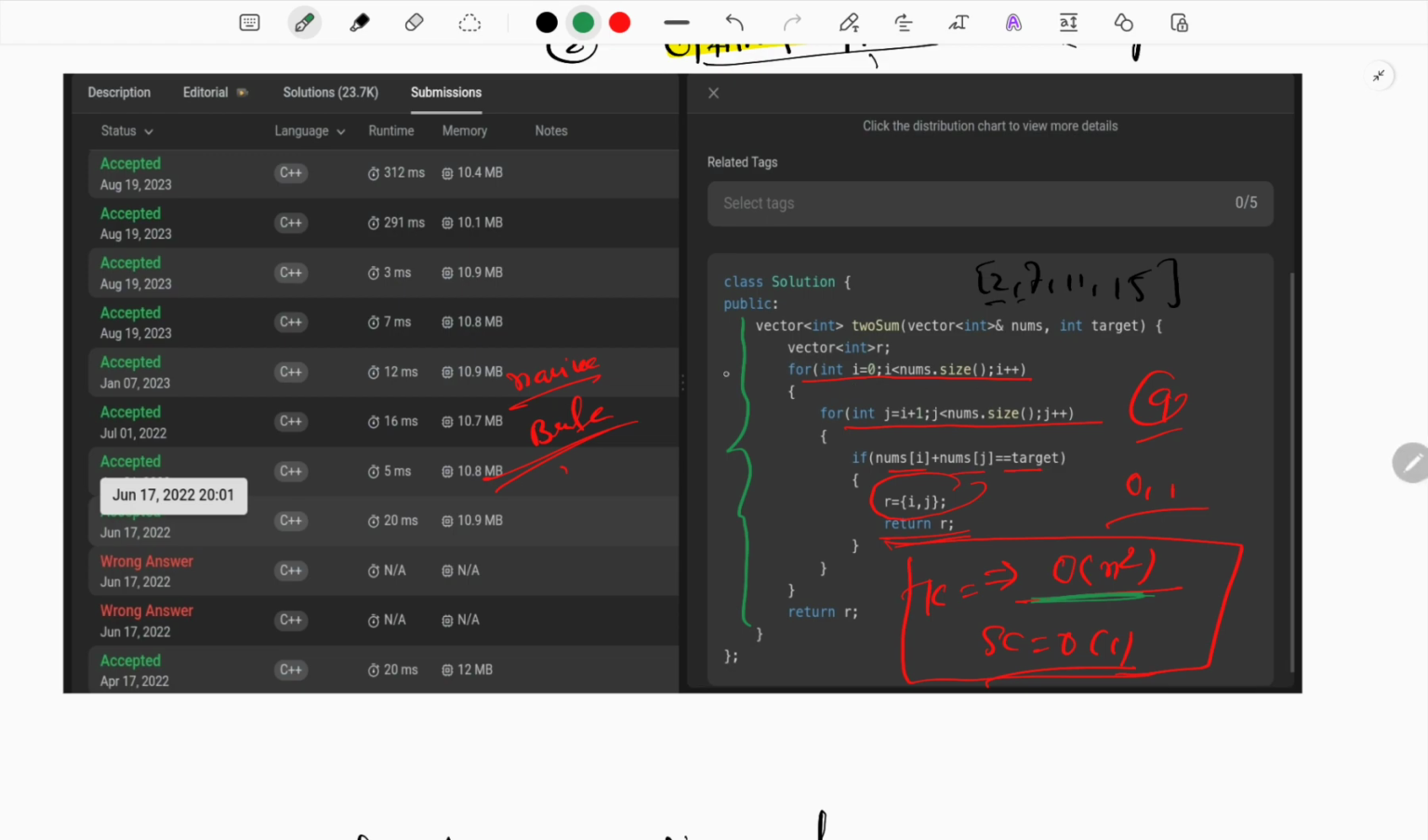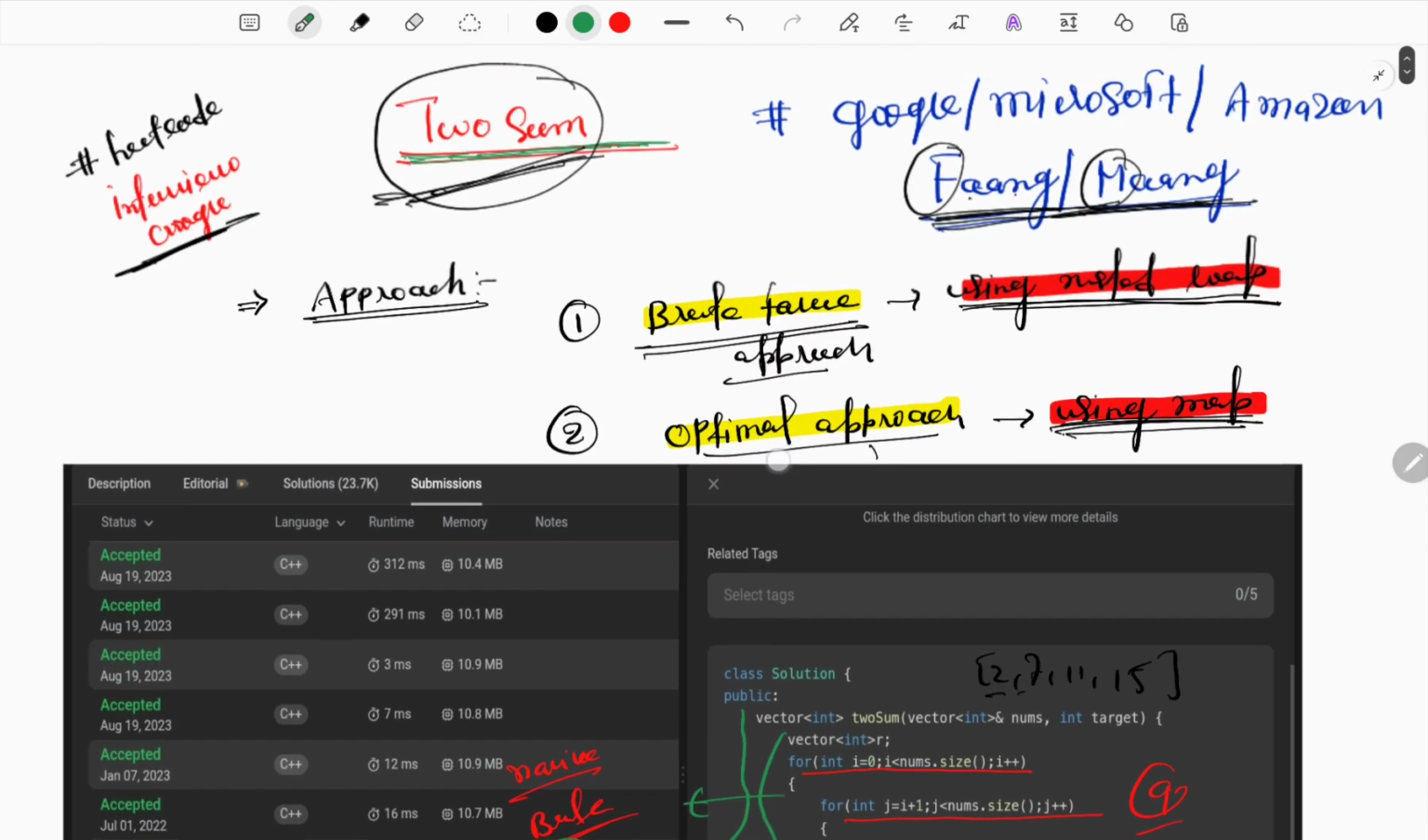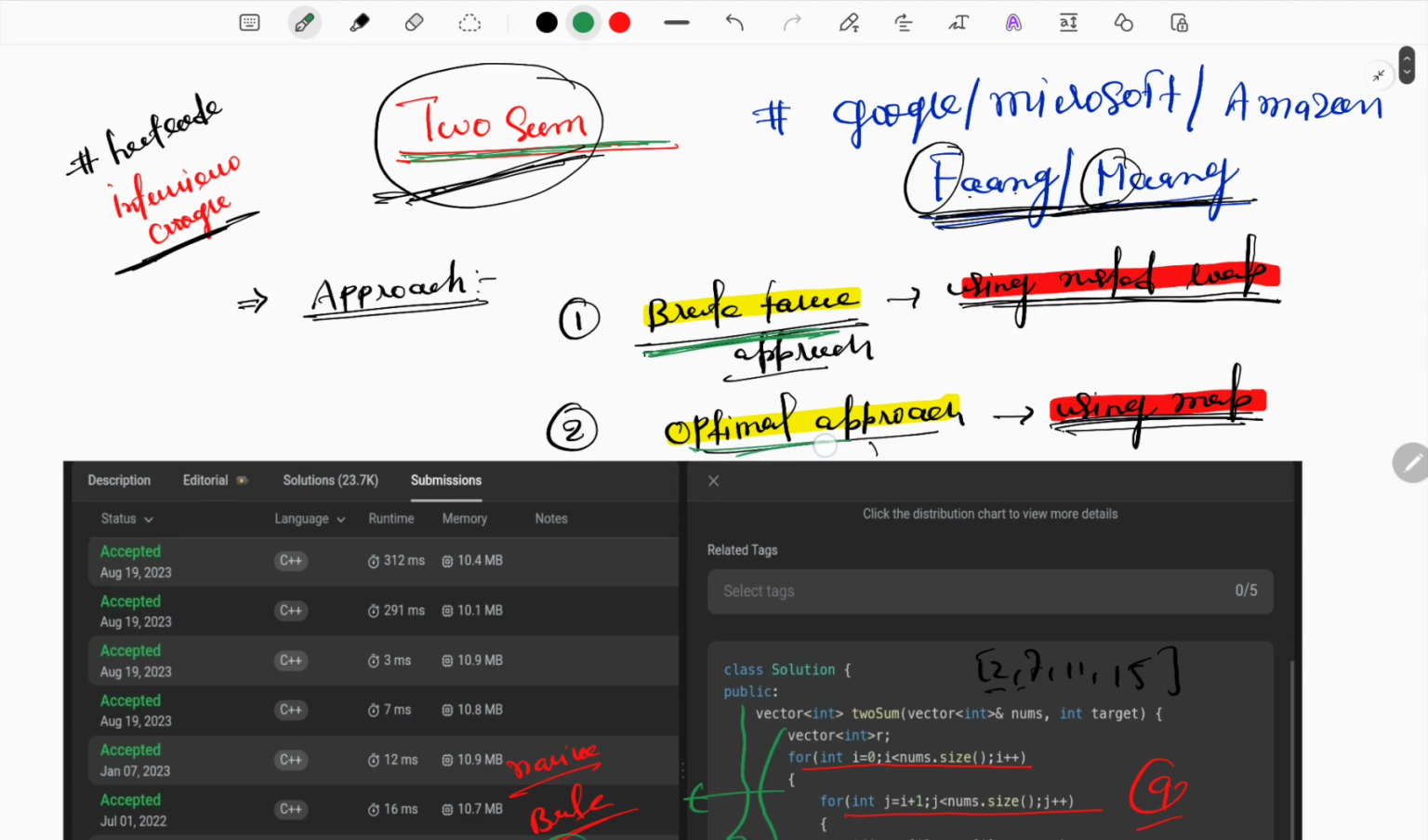Here we are just using a nested loop. The time complexity is big O of n square and space is big O of 1. That's fine, but it will not pass all the test cases, so now we need to optimize. So here we have mentioned the brute force approach and the optimal approach, right? Here we used the nested loop, and now we are using a map. Now let's move on to the map approach.